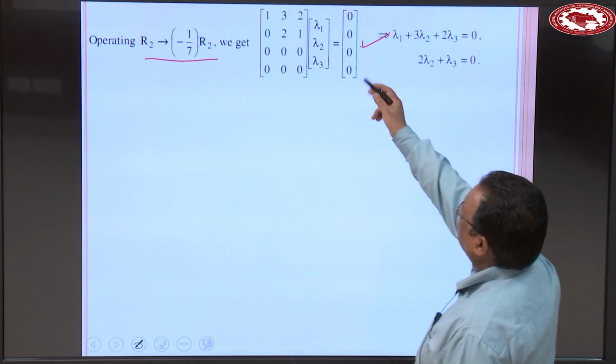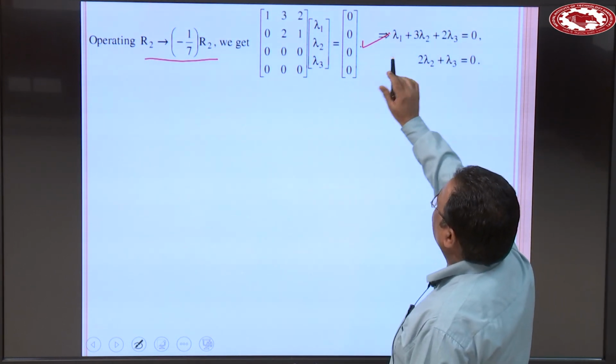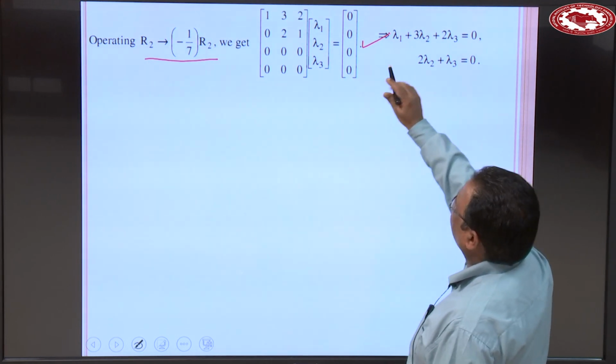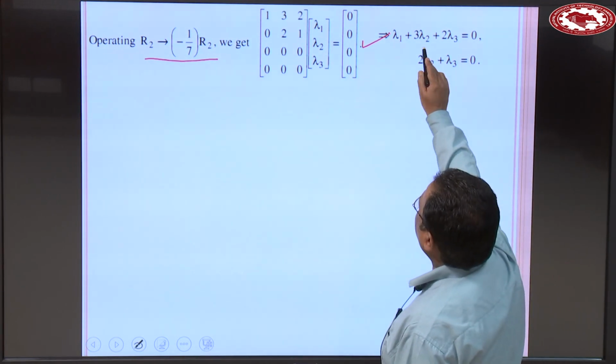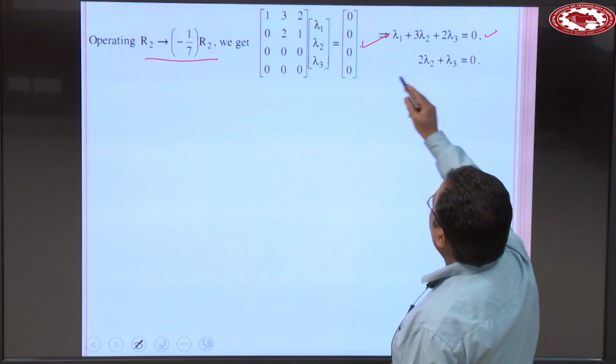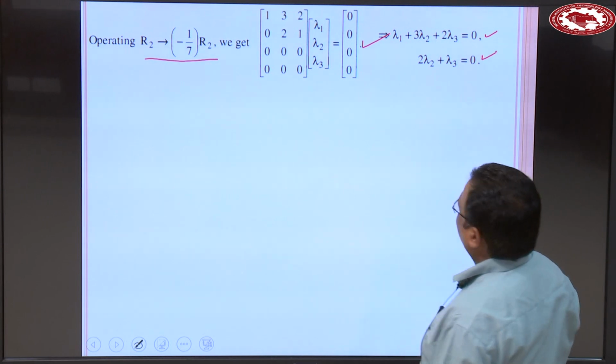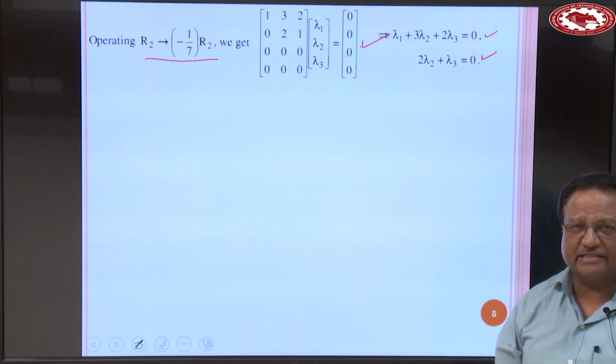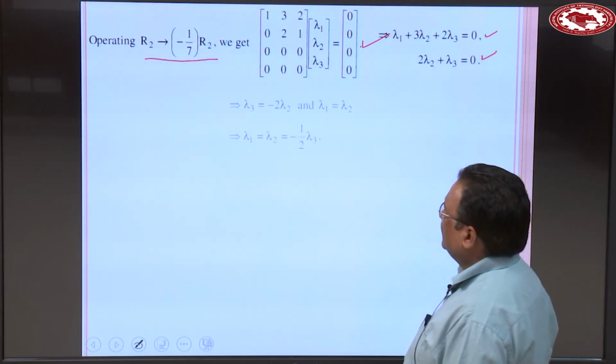Now, this matrix can be written as lambda 1 plus 3 lambda 2 plus 2 lambda 3 is equal to 0 and 2 lambda 2 plus lambda 3 is equal to 0. So, we have ultimately 2 equations and 3 unknowns, right.